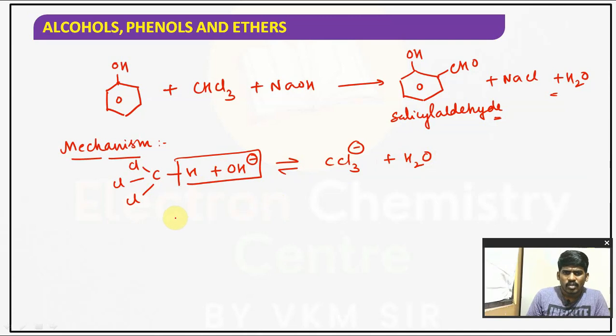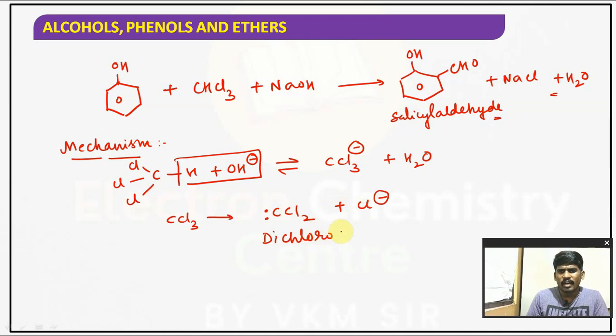Understood? So that CCl3 minus can rearrange as one Cl is removed. It forms CCl2, carbon with one lone pair, by the removal of Cl minus. This is called dichlorocarbene.